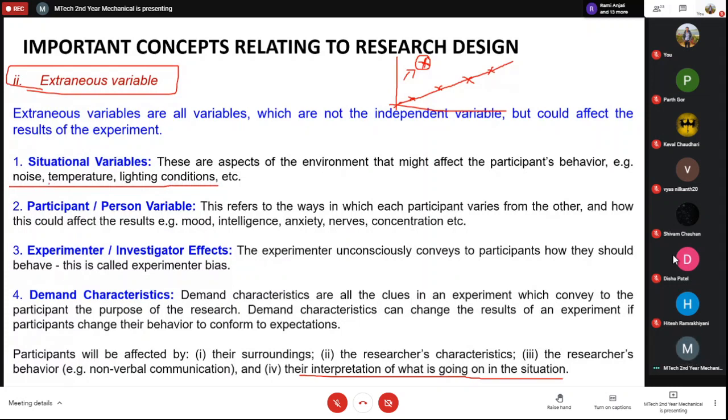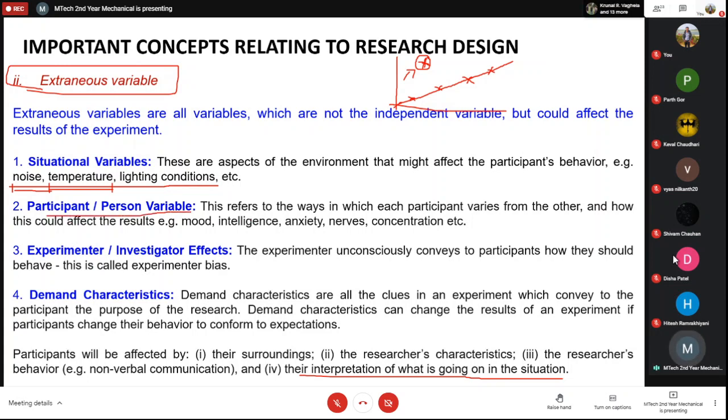You can make your experimental area be in the range of thermal comfort. You can take care of the noise. There should not be any background noise or any other type of noise. If your experiment is very sensitive, then you have to control the external noise very well, because in very sensitive experiments even a small noise can bring vibrations and others. All these things you can control. Lighting conditions, so it should be properly illuminated, so your light should be proper.